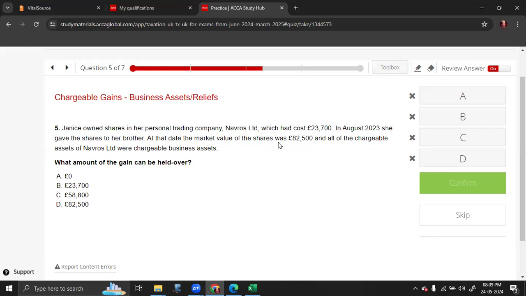Normally, when it is a question of holdover relief, there should be some indication that there is an application of holdover. Either an election made for holdover, like in this case, they specifically asked you what is the holdover.